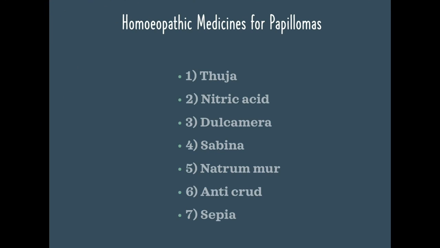A few indicated homeopathic medicines for papillomas: Thuja, nitric acid, Dulcamara, Sabina, Natrum mur, Antimonium crudum, Sepia, etc. Write therapeutics of these medicines in your surgery notebook.